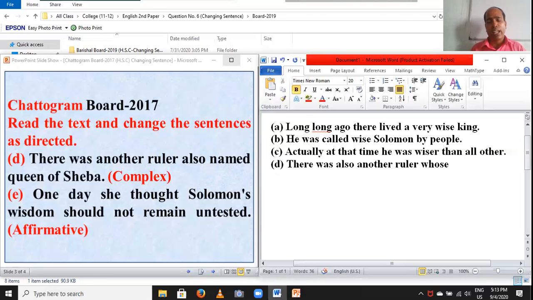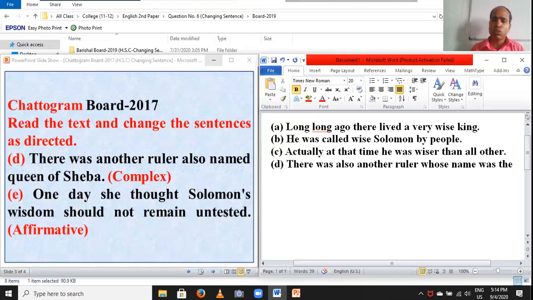Whose plus noun, name, whose name, and you have to bring the auxiliary verb. Notice this clause, the verb is was. So this is past tense. So you have to set was, whose name was.